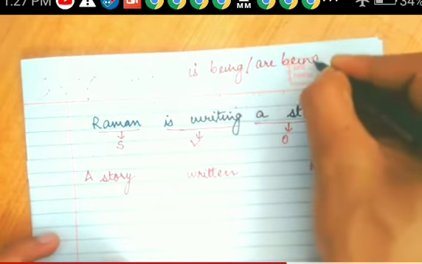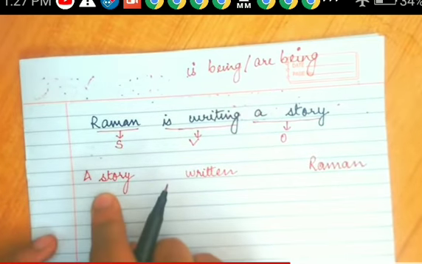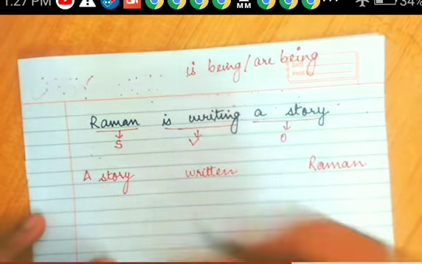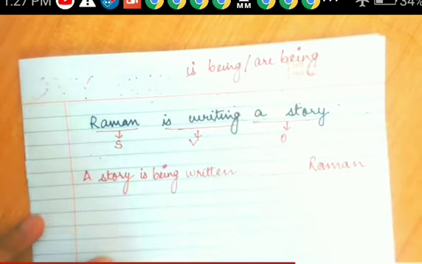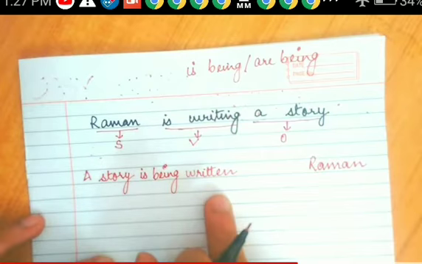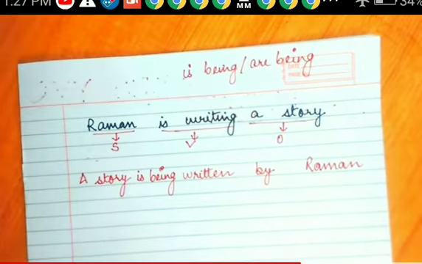Are being. Is being is for singular, are being is for plural. Now story is singular. A story is being written by whom? By Raman. A story is being written by Raman.